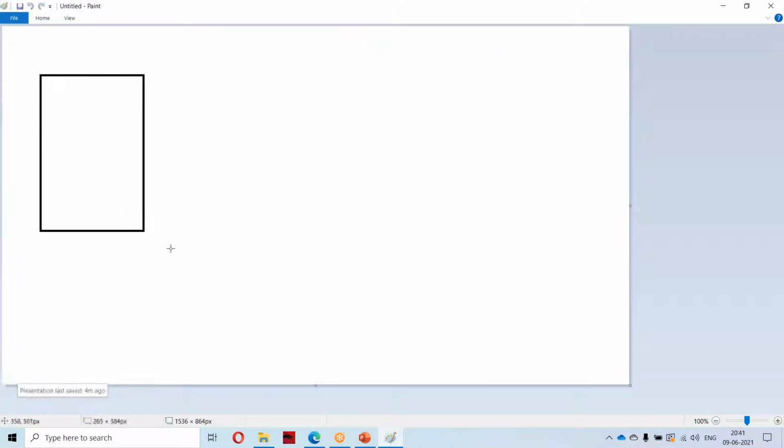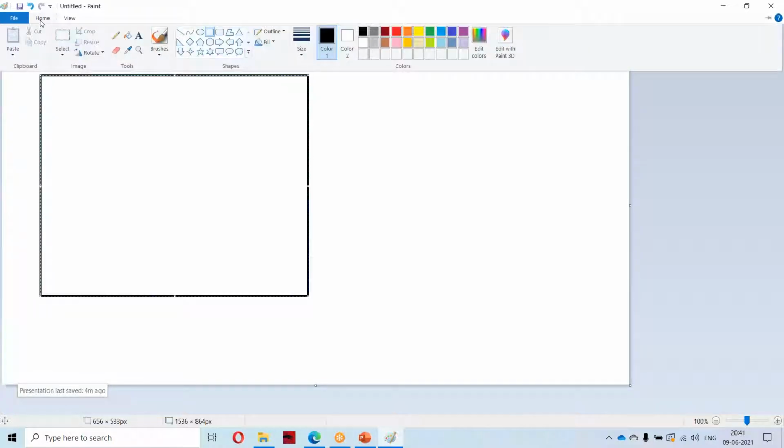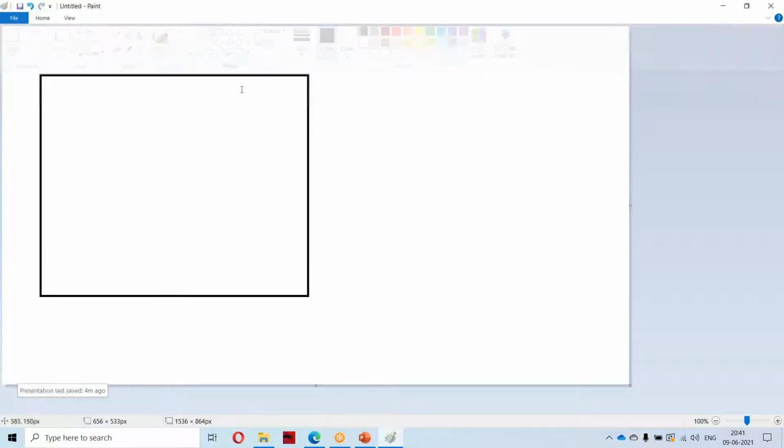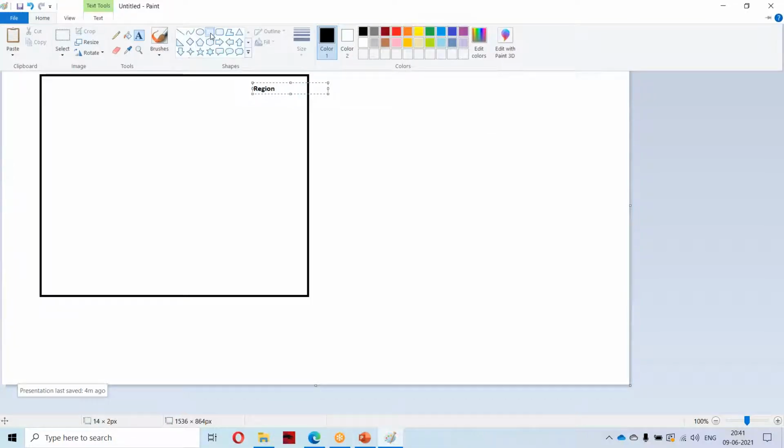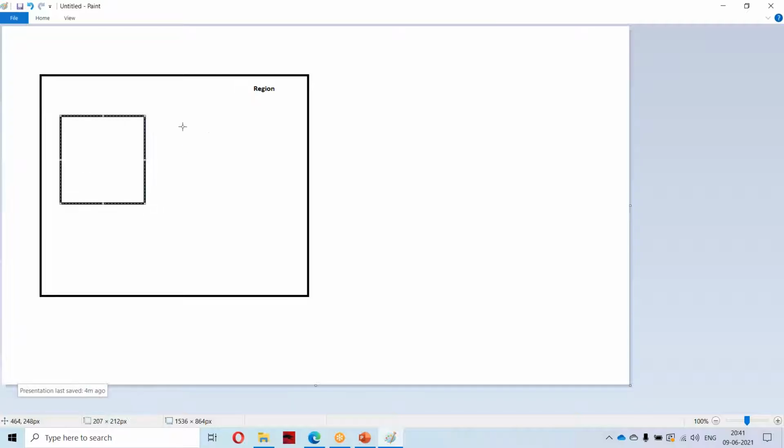Like you will be having one region, and in that you will be having something like three availability zones.